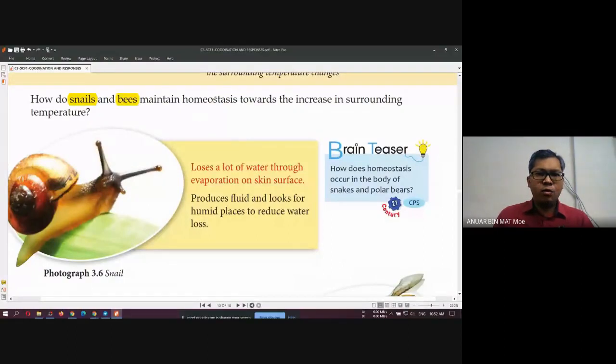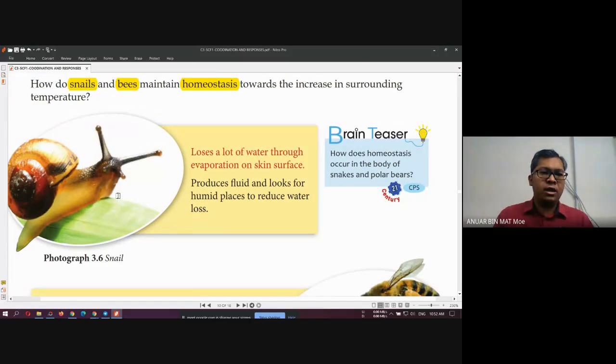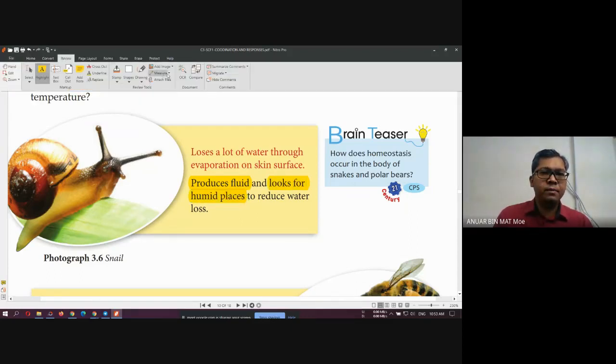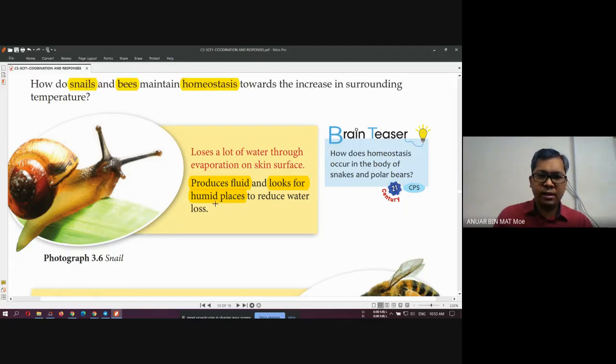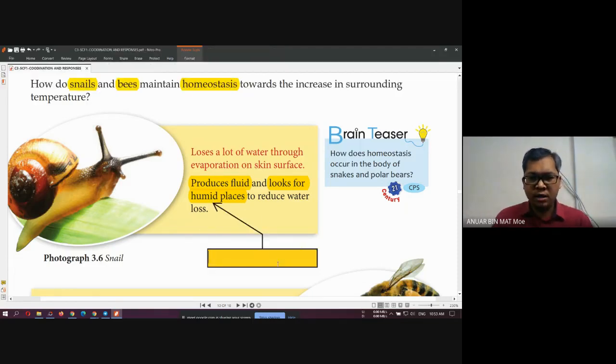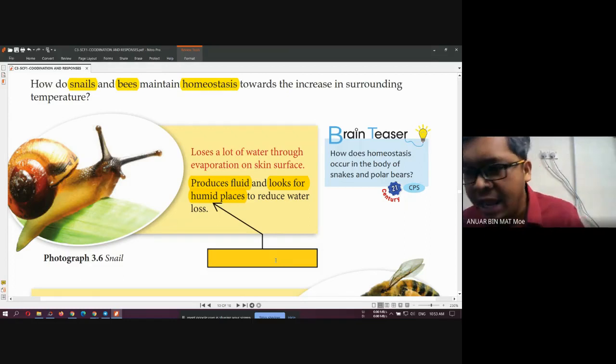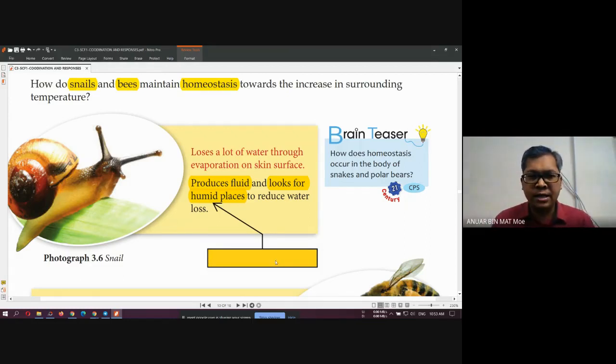Snail and bee, how do they maintain homeostasis toward the surrounding temperature? For snail, you just remember, it produces fluid and looks for a humid place to reduce water loss. What does humid mean? Humid means what, class? Anybody can tell me? What is the meaning of humid? The place that what?